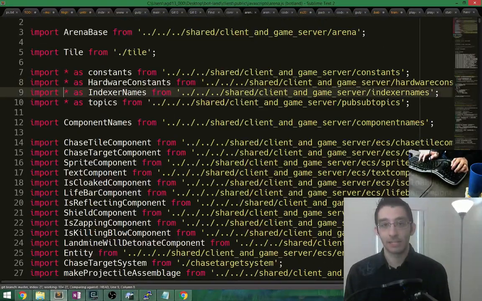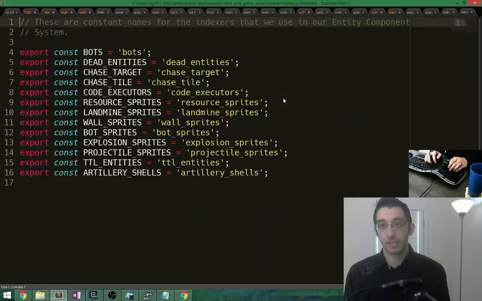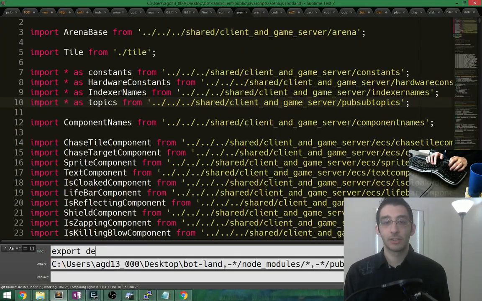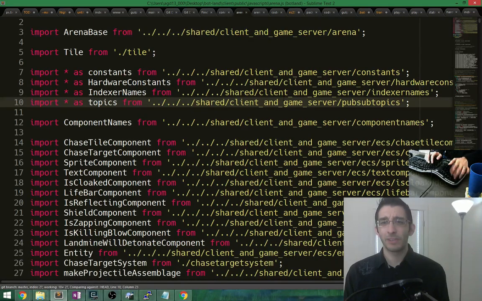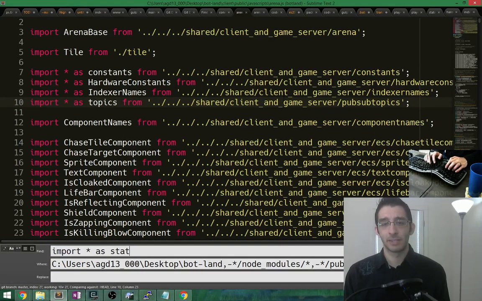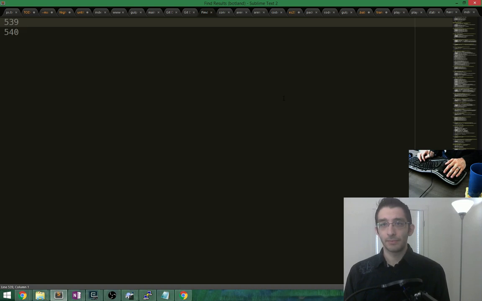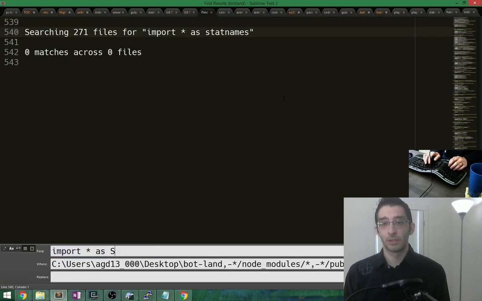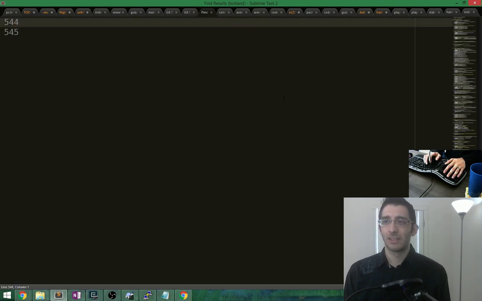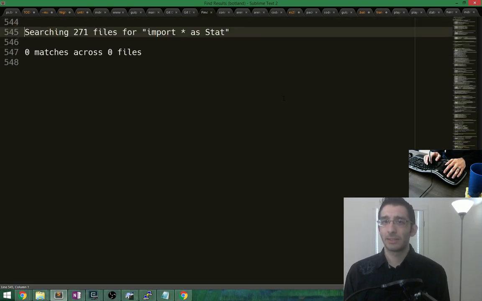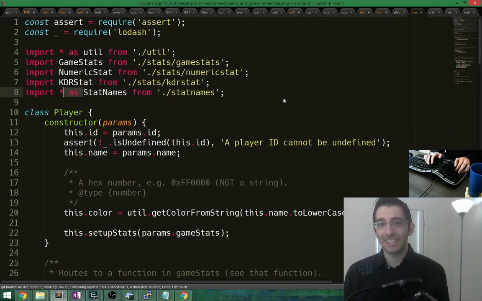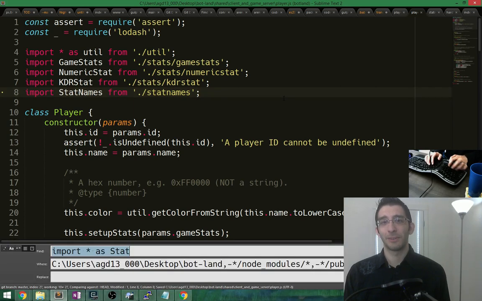So we have export, yeah, that's fine. Okay, indexer names is fine, and then pub subtopics, yes, that's fine. So we basically just need to look for export default. No, we don't even need to do that. Let's just look at import star as stat names, and component names. Stat, yeah, what? Do I never use stat names elsewhere? That's weird. Yeah, that is weird. Okay, well, what about component names? Import star as component names.